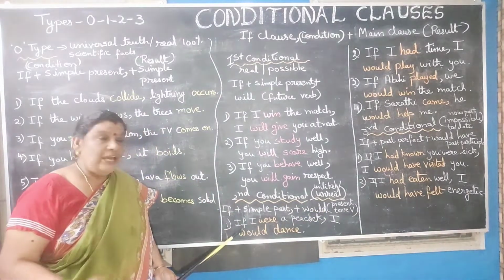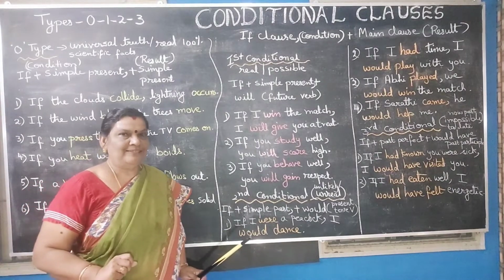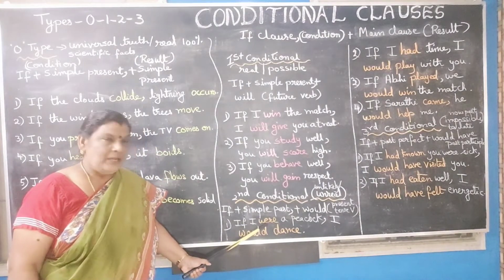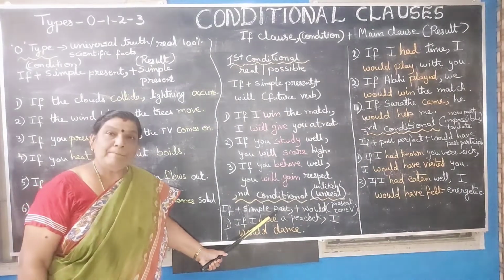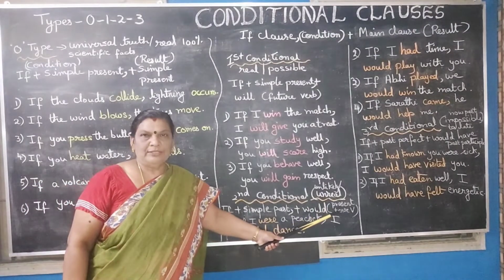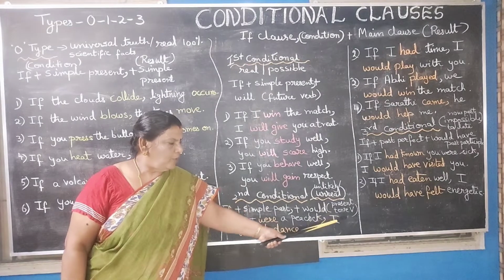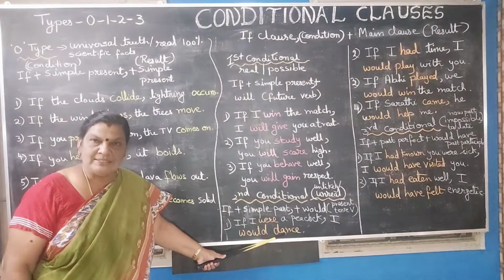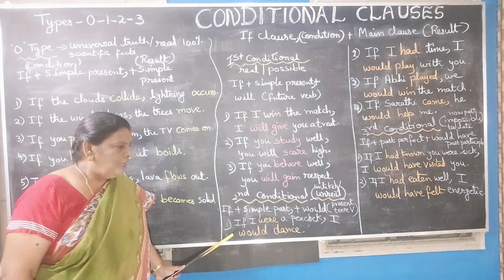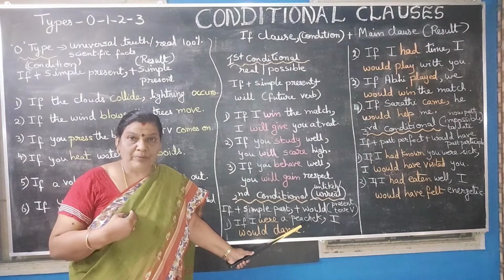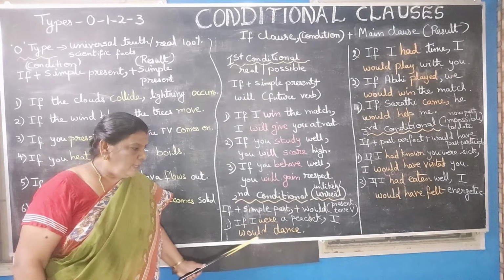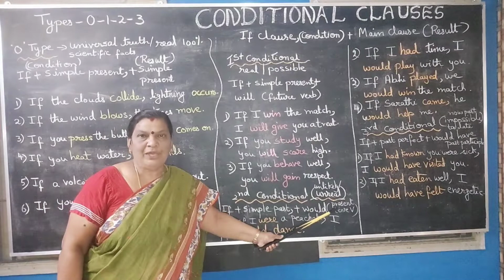Now look at the sentence. If I were a peacock, I would dance. So look at this word, were. Over here, it is simple past. And how about this, would dance? It is would plus the present tense verb form. So here we have the present tense verb form, that is dance, and over here we have would. So, would dance. Now look at the sentence once again. If I were a peacock, I would dance. So over here, were is the simple past, and would dance is would plus present tense of the verb.